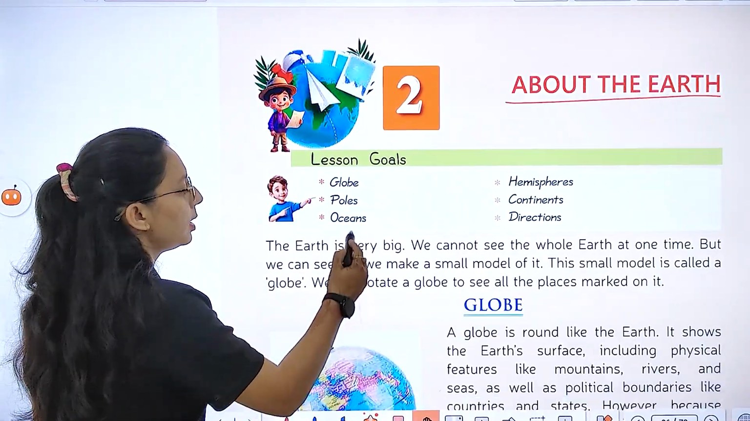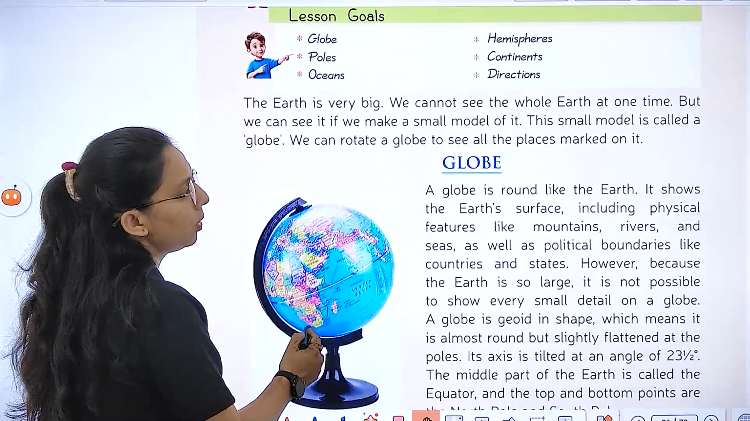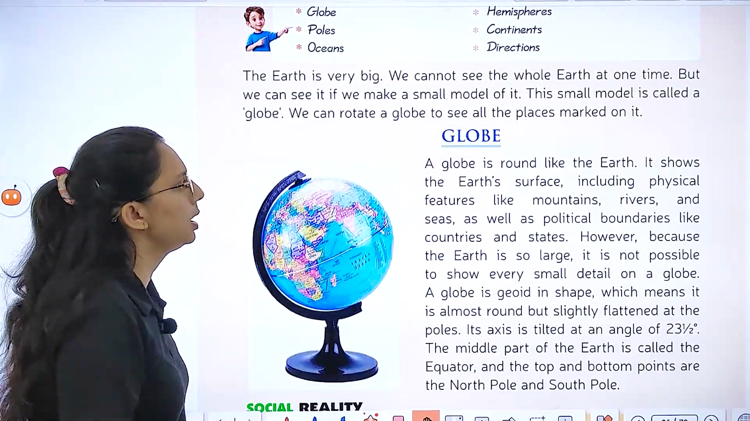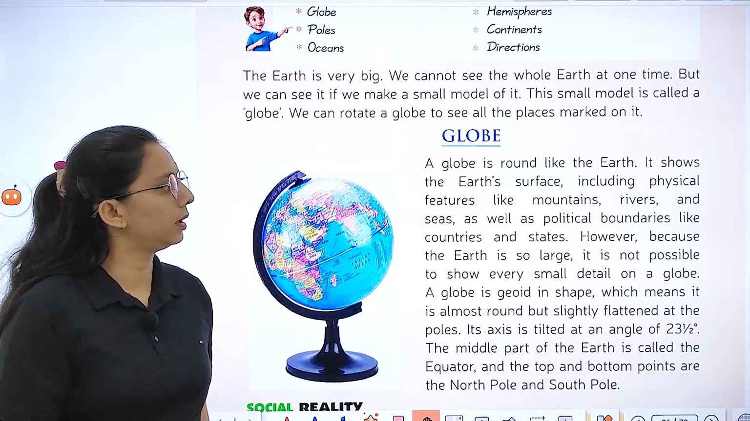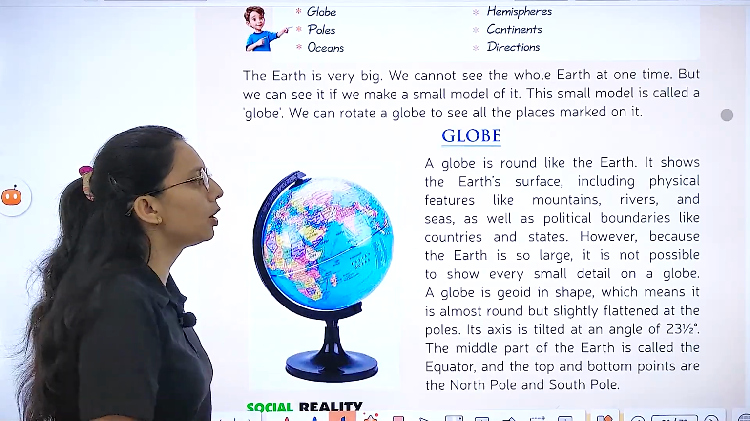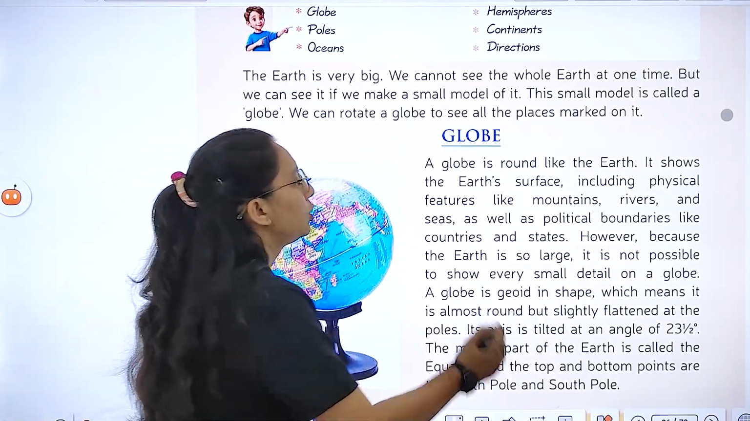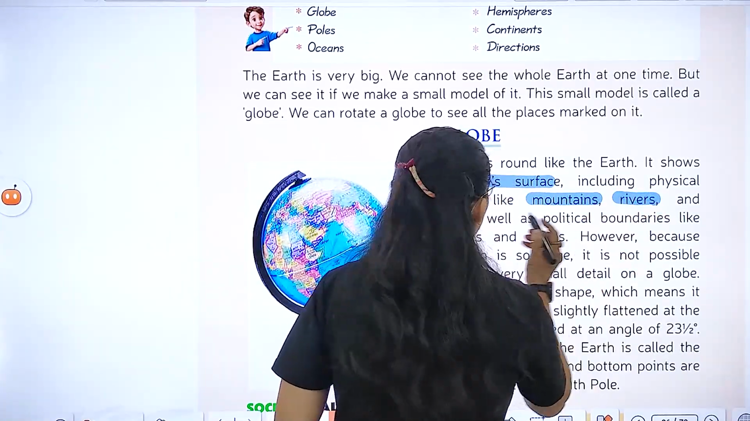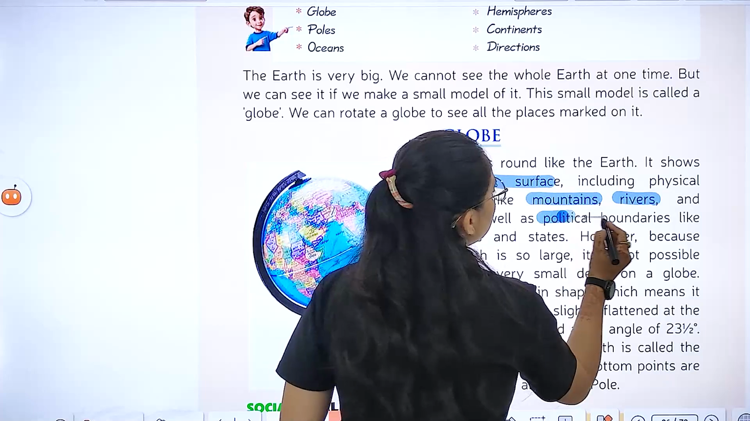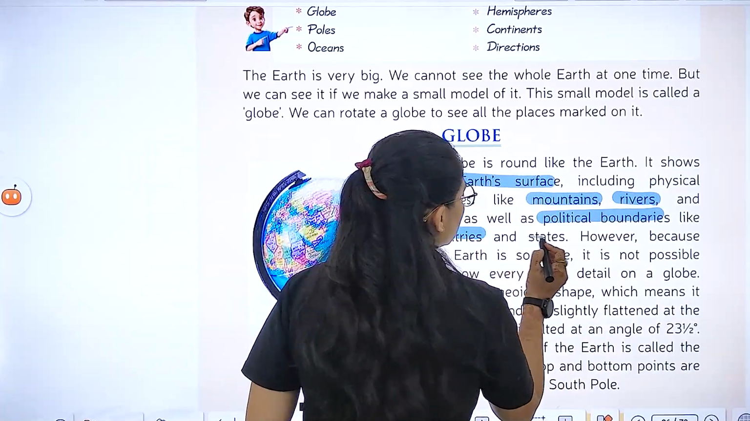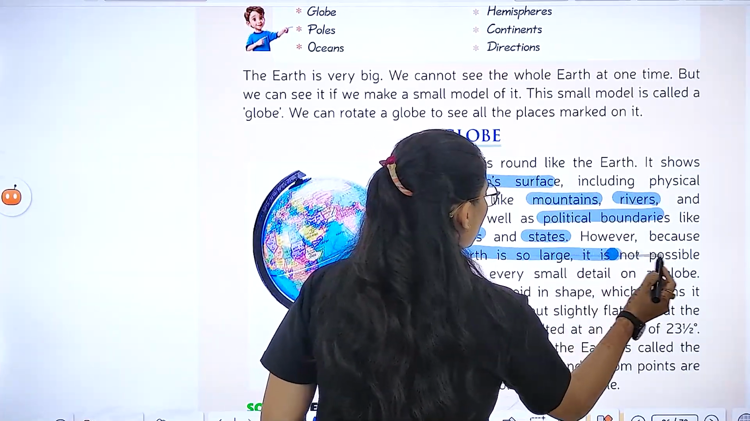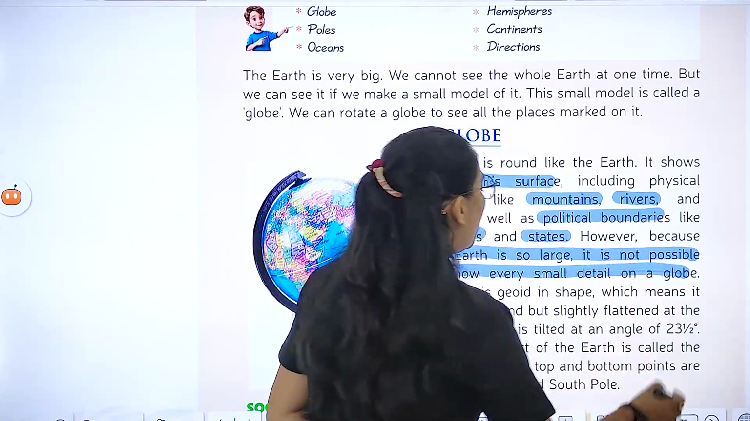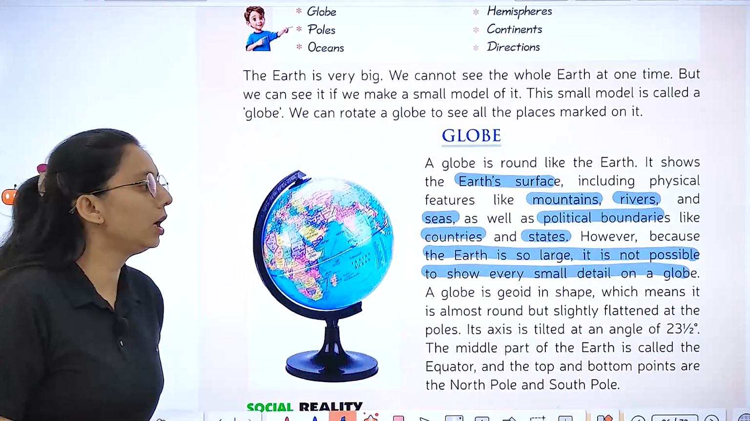So if we talk about the earth, it is very big. We cannot see the whole earth at one time, but we can see it if we make a small model of it, right? So what is a globe? It is the model of the earth, right? And it shows earth's surface and the physical features like mountains, rivers, seas, as well as political boundaries like countries, states. Because the earth is so large, it is not possible to show every small detail on the globe.